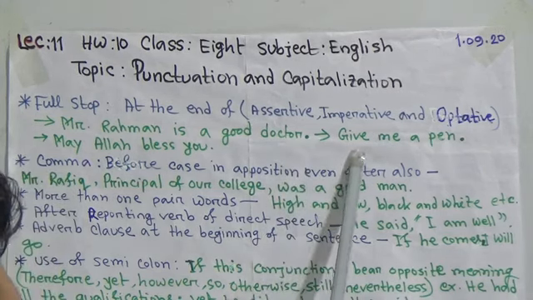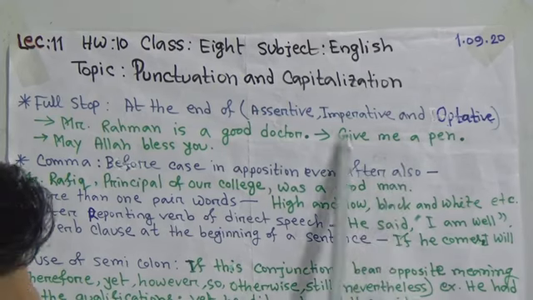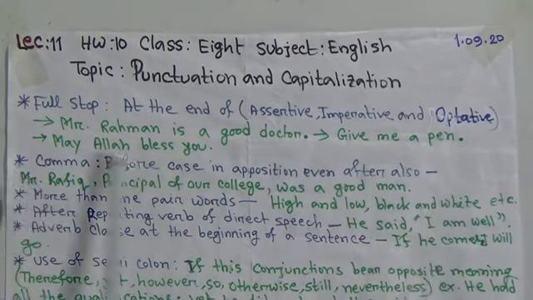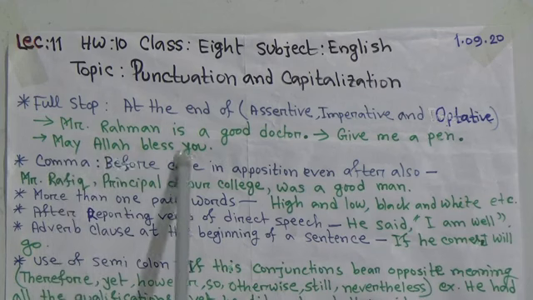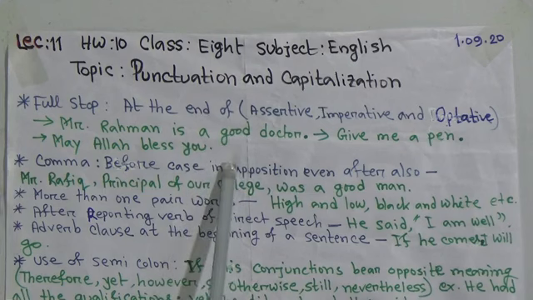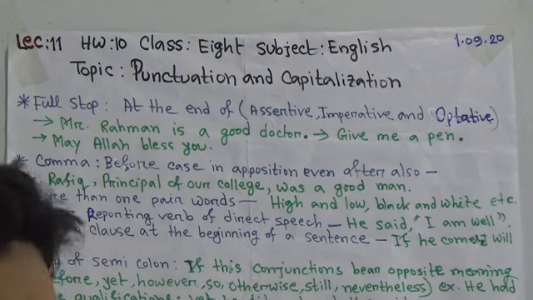Second one, give me a pen, is our imperative sentence. At the end of this sentence, we must use full stop. Last one is, may Allah bless you, is our optative sentence, and we also use full stop at the end of an optative sentence.